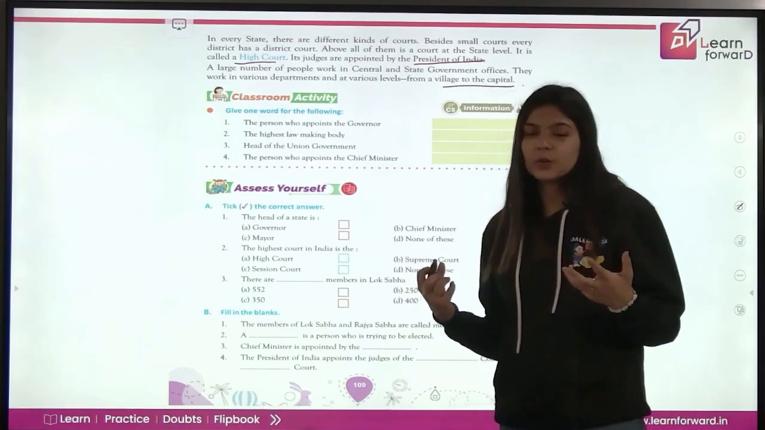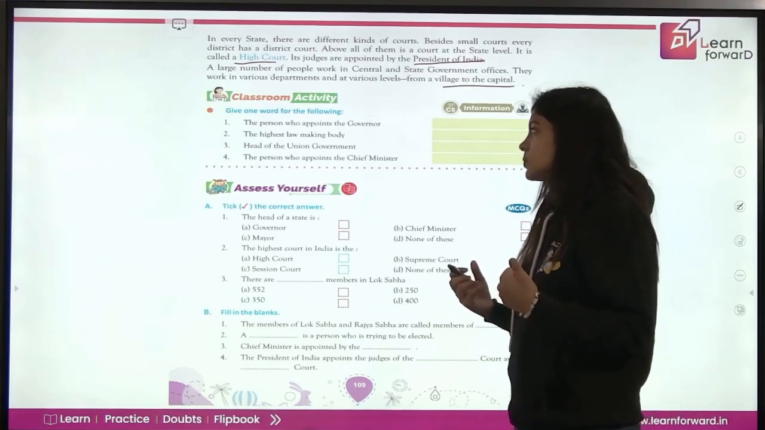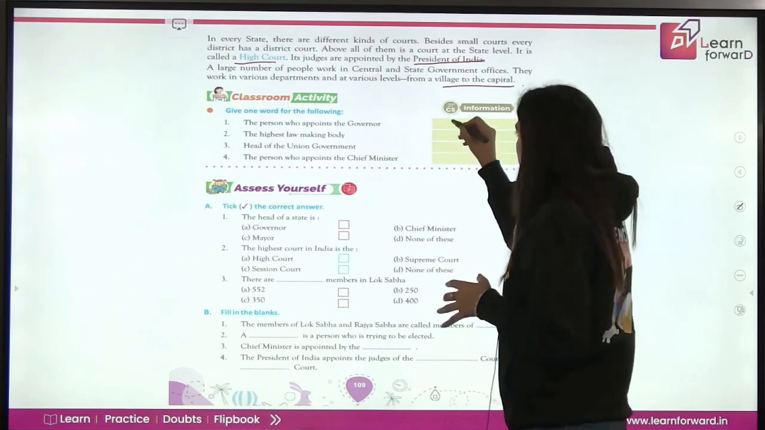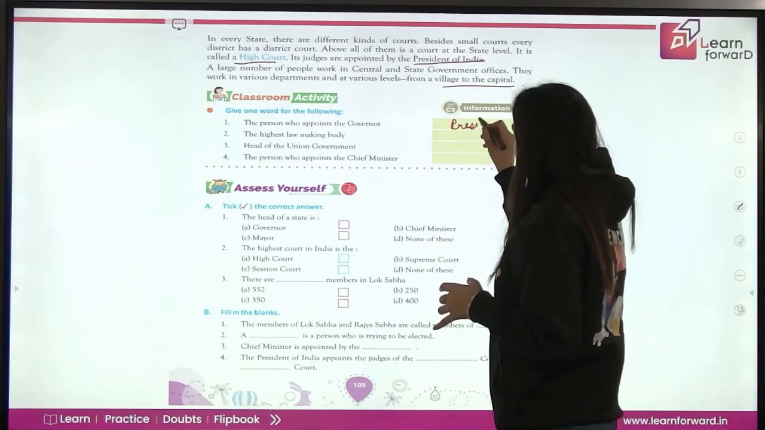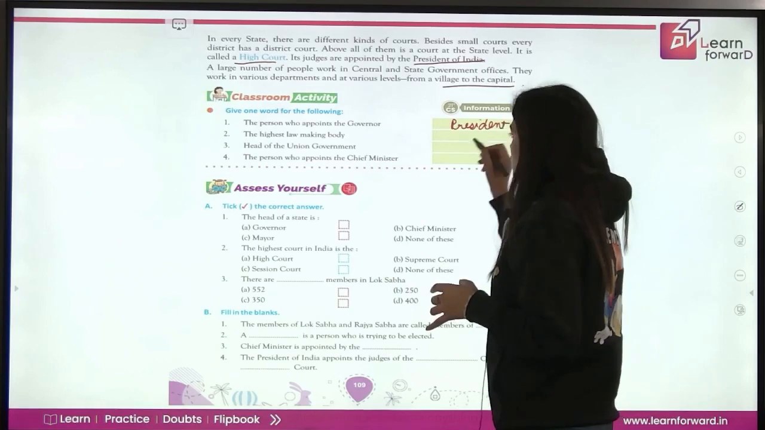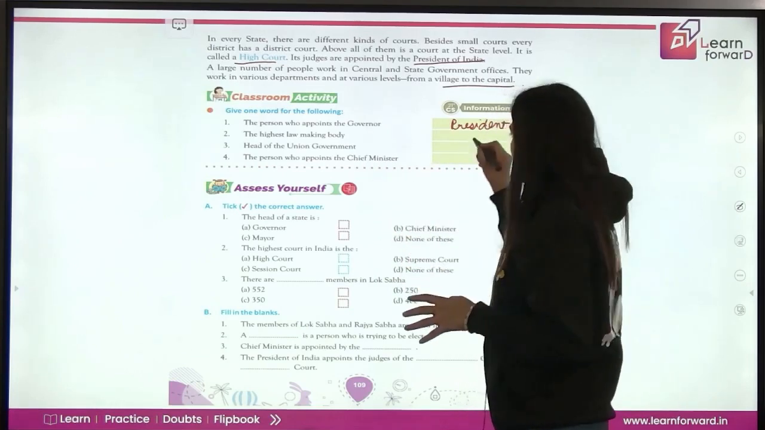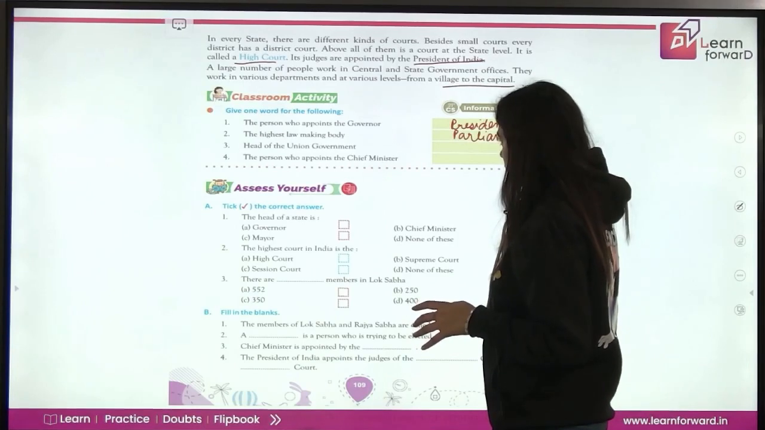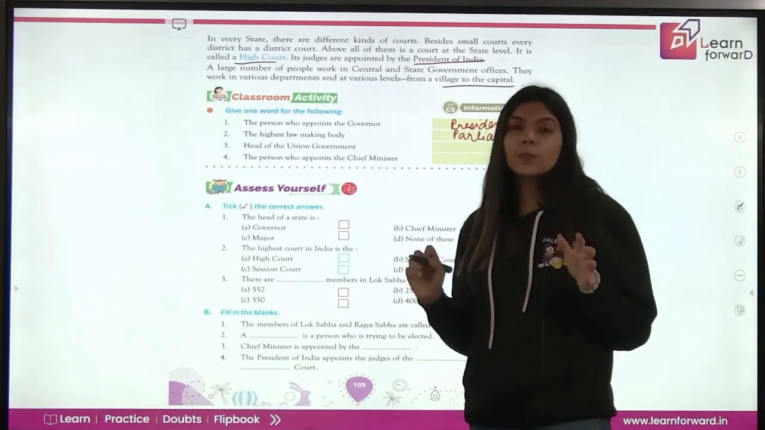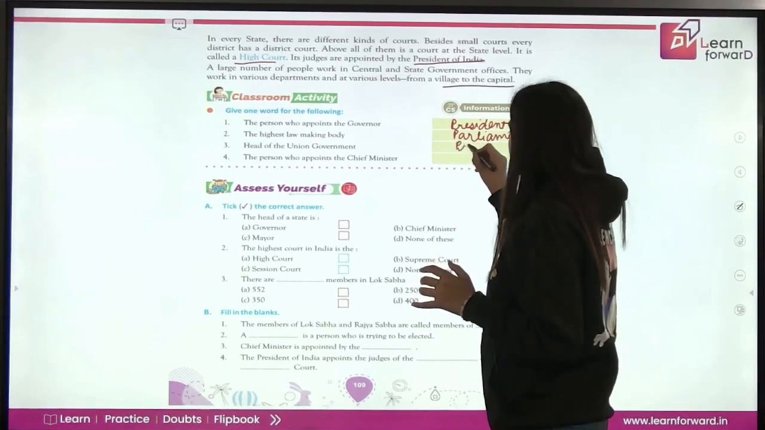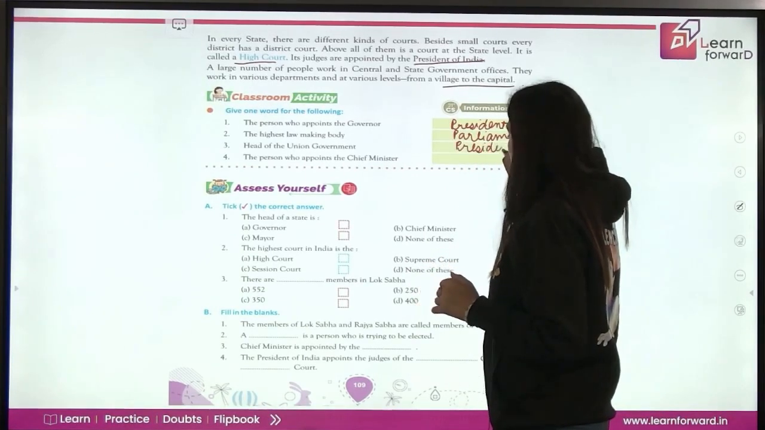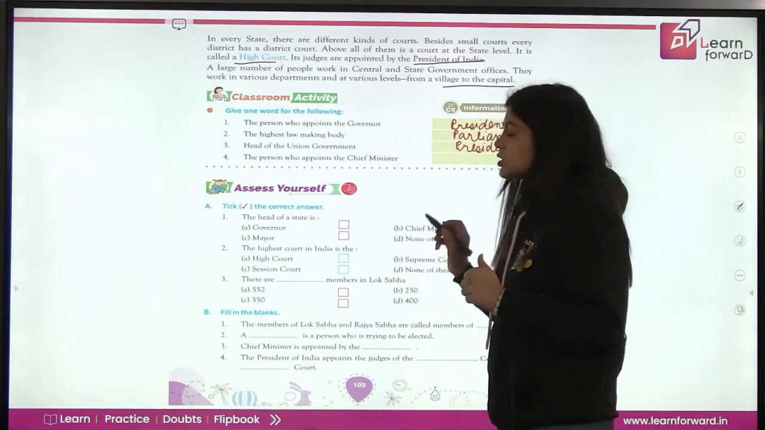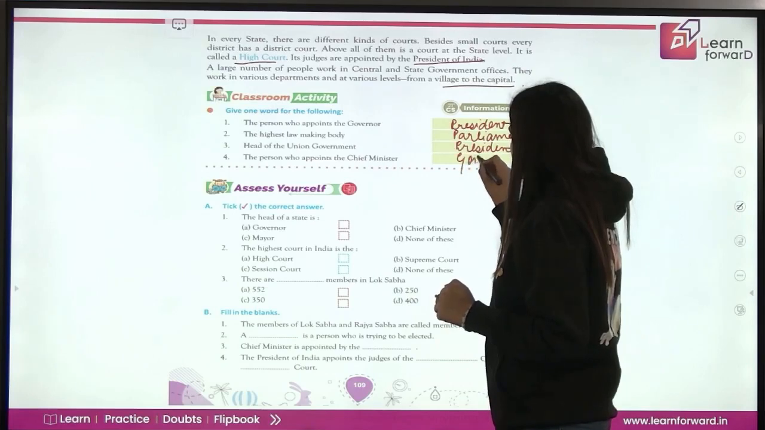Now, classroom activity. Give one word for the following. First, the person who appoints the governor. So, we have seen that the governor is appointed by the president of India. Now the highest lawmaking body. So parliament is the highest lawmaking body. Third, head of the union government. So president is the head of the union government. Fourth, the person who appoints the chief minister. So the chief minister is appointed by the governor.